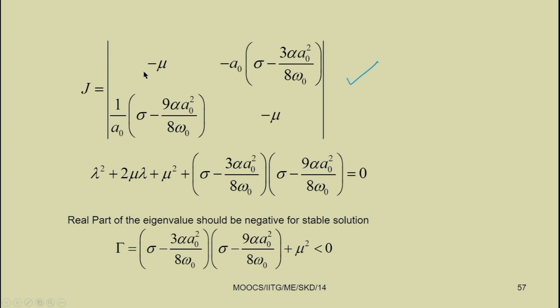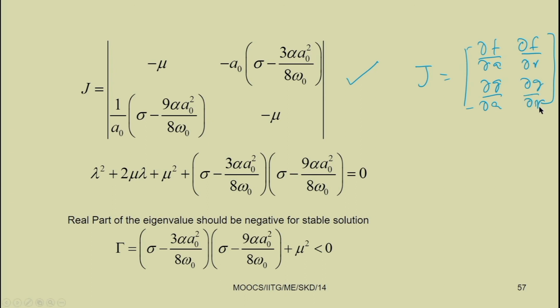The second term you got by del G by del A, so you can write this J in this way, that is del F by del A and del F by del gamma, and the second row you can get from del G by del A and del G by del gamma.